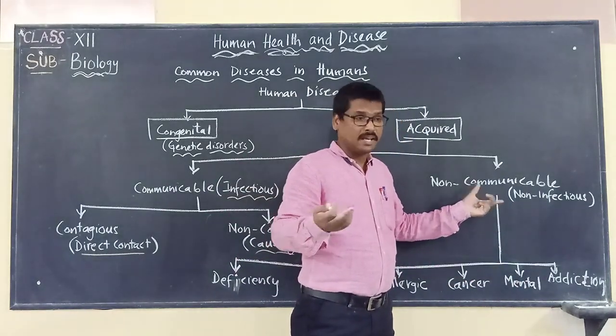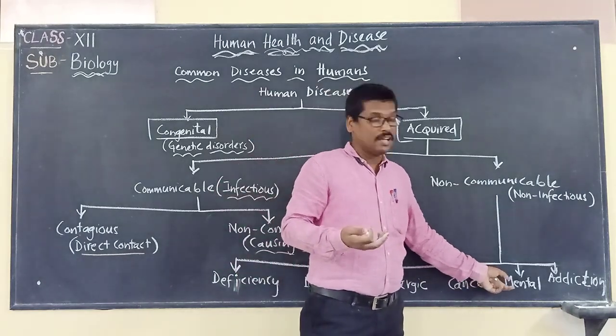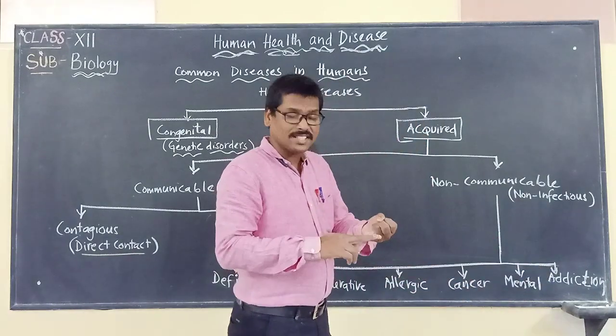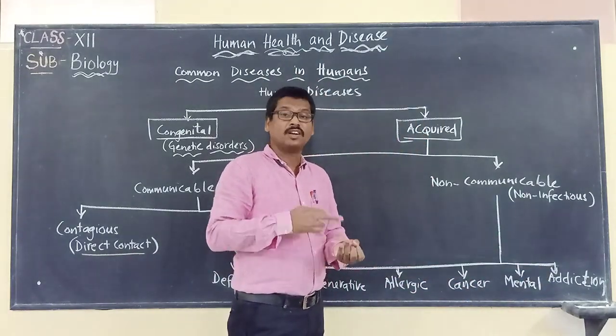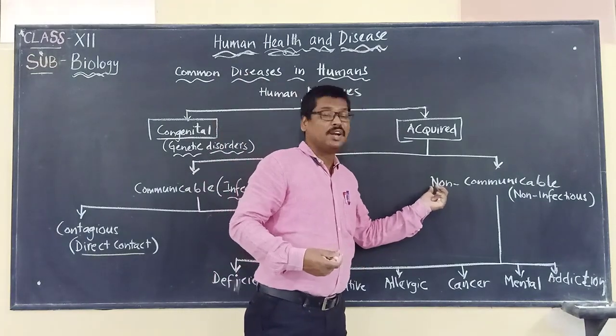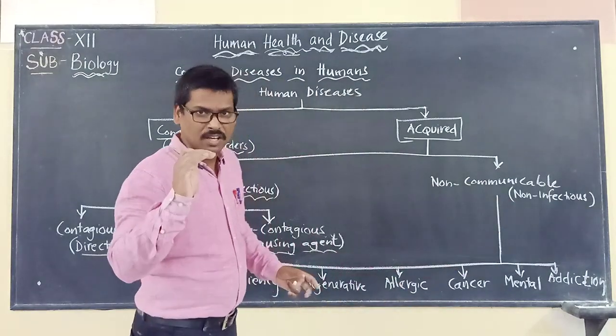Loss of memory and improper behavior of a person may be because of a mental disorder. And the other one is addiction. Addiction to drugs and alcohol can also lead to some diseases. All those come under non-communicable diseases, which are called non-infectious diseases.